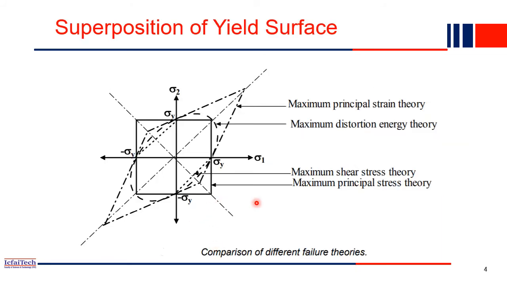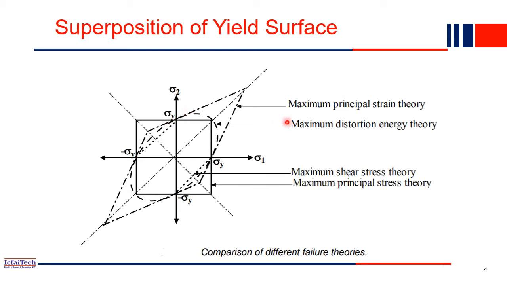Now if you recall, in total we have discussed 5 failure theories, and every time we plot the yield surface. This is the last failure theory we will discuss in this course. So now I have superimposed all the failure criteria. If you recall, box 1 was the maximum principal stress theory. It was simply a box type.